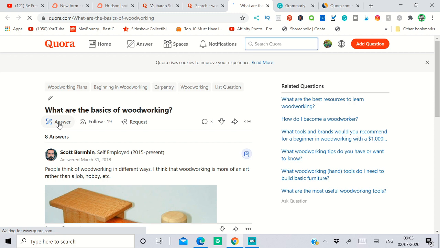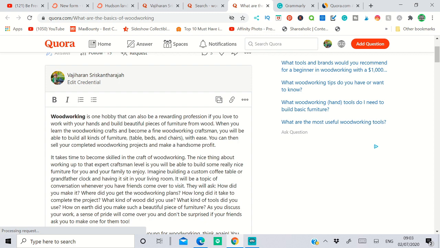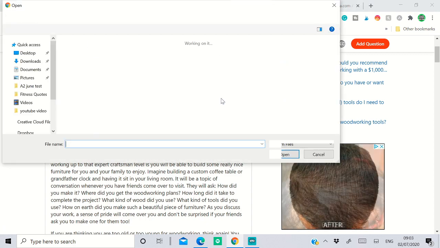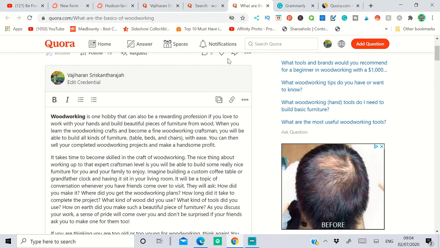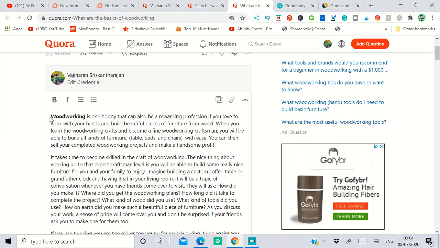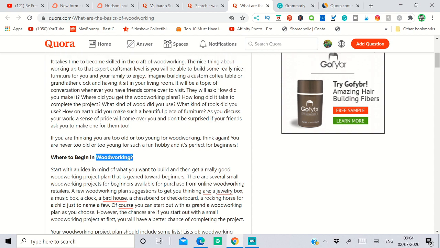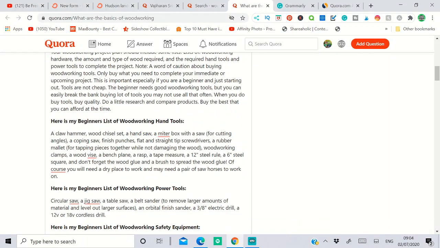Just open one up and click answer, and copy and paste the entire article there and add the image for this. I already talked about that in the last video, so you can go and check it out. And this is our image. Now what we need to do is put our landing page URL on all the woodworking words. Just highlight this part, go to URLs and add that. You can add as many URLs as you like, because whenever people click, it will automatically redirect to your affiliate offers.